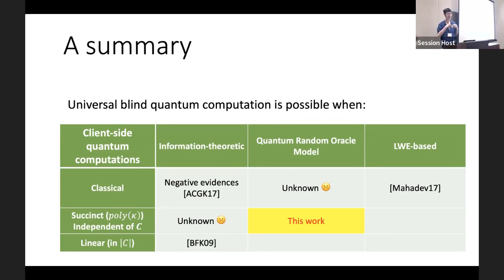Right, thank you. Any questions? Everybody is longing for coffee. I have 1 question. So in this table, you show, I was wondering how succinct it is, but you say it's independent of the circuit size. Is this kind of the best you can get? Is this kind of optimal in a sense?